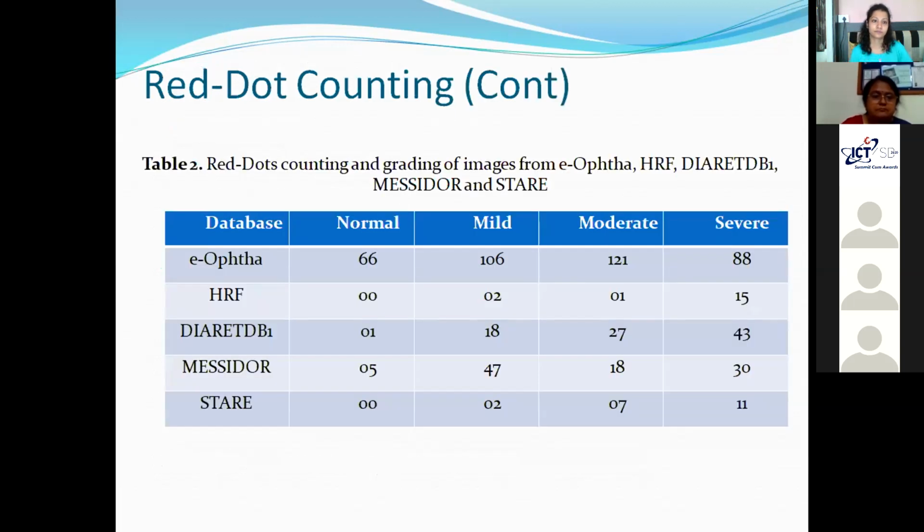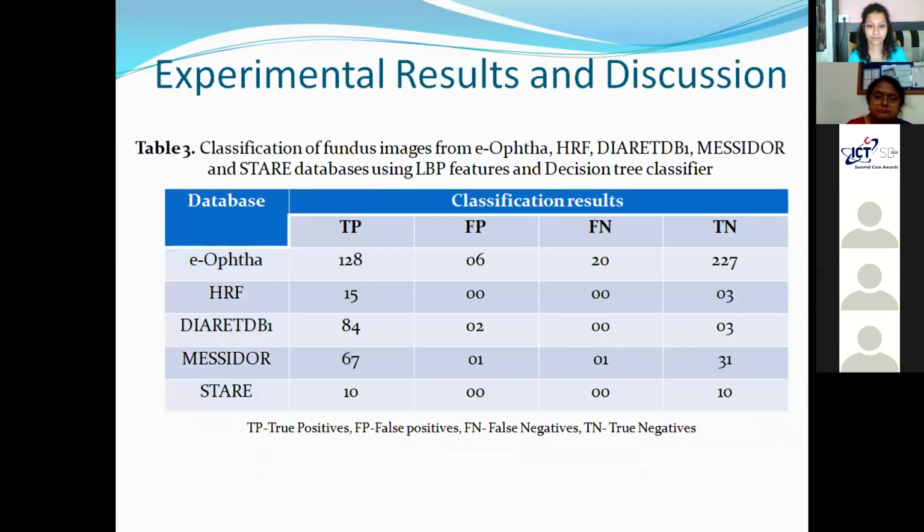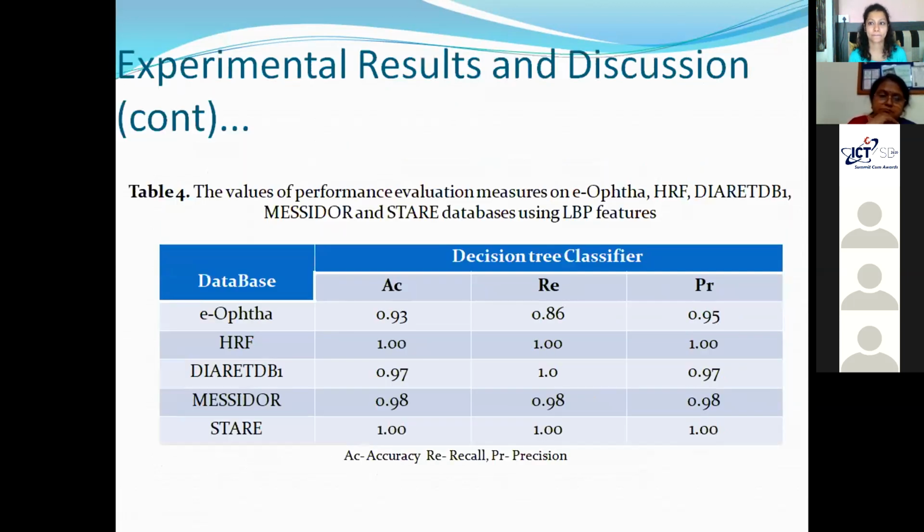Now, these were some of the results that we have found on the images that were considered from the different databases. For eOpta, these are the different grades. We found 66 normal images, 106 mild, 121 moderate, 88 severe, and so on for all other databases as well. We classified the images that were present in each of these databases, and we tried to generate the confusion matrix for each of them, and we tried to evaluate the performance of our algorithm based on the classification results.